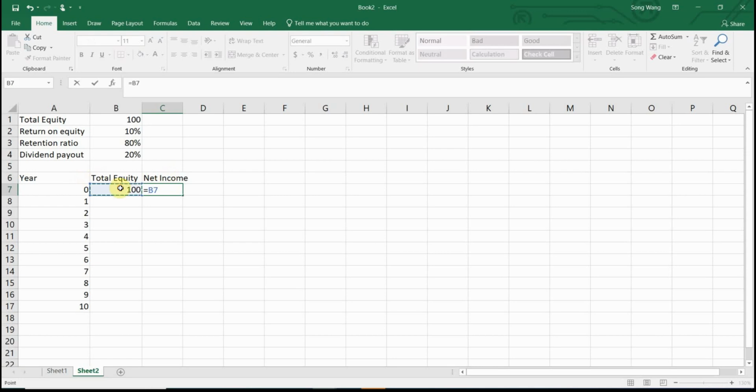So the net income will be the total equity multiplied by the return on equity. If you have $100 in your assets, then that's going to be $10 net income you make. And then you need to tell me what the retained cash is and what the dividend payout is.